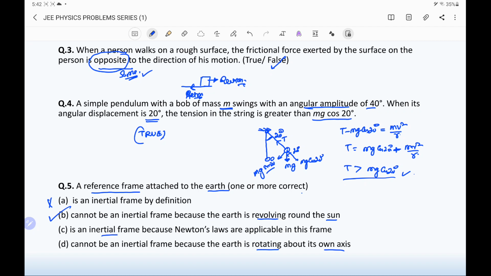Is an inertial frame? It is also wrong. It cannot be inertial because it is rotating about its own axis. So it is also the correct option. So options B and D are the correct options.